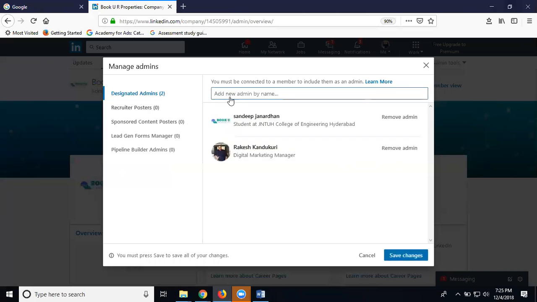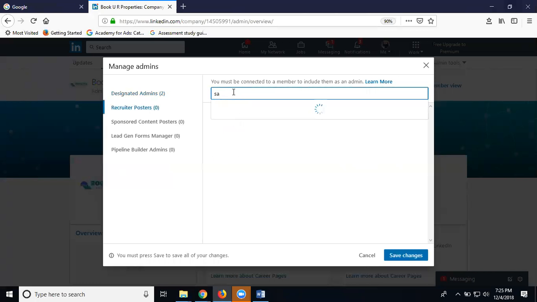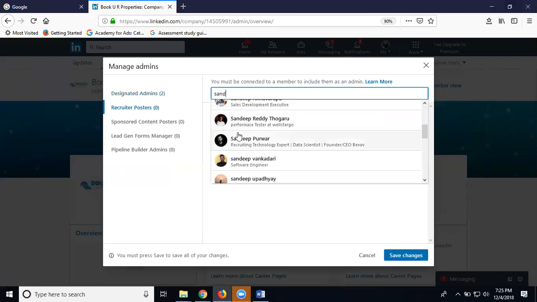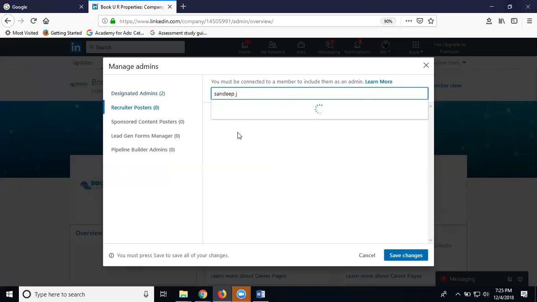Select. So whenever you're posting, I can add another user. They can't create it. When some other profile person creates it, you can give access to another user.